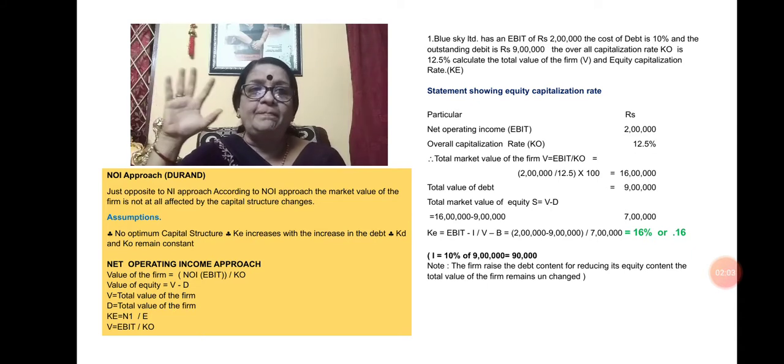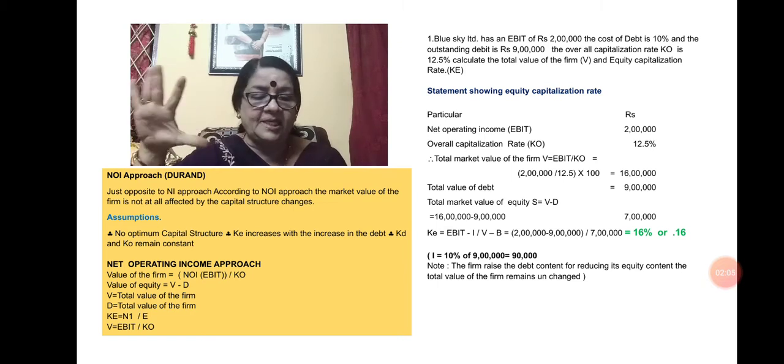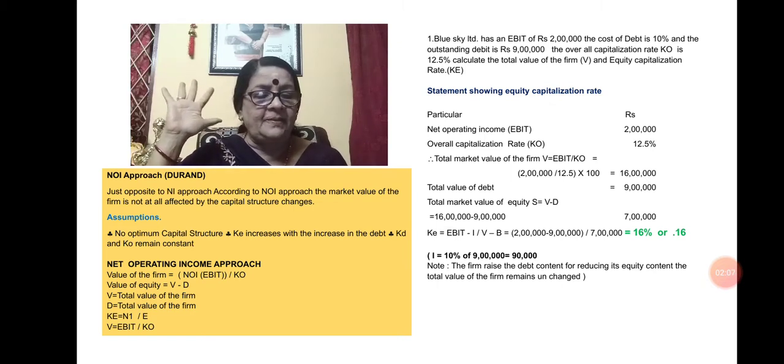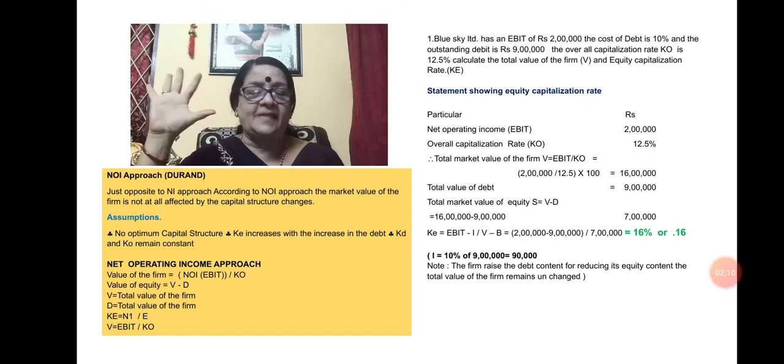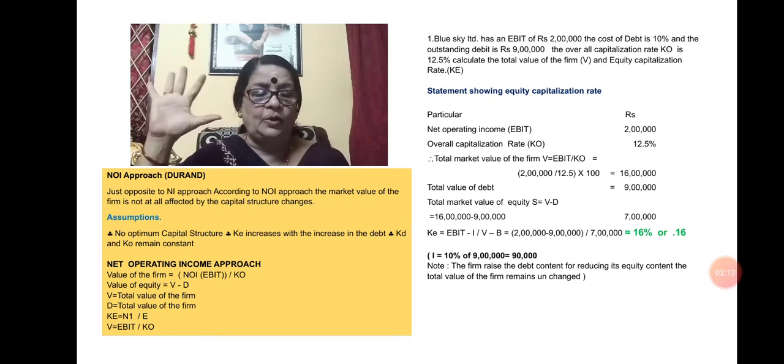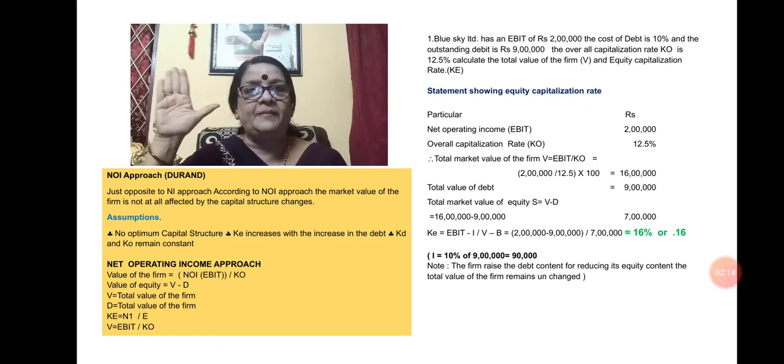While computing under this theory, the valuation is as follows. The total value of the firm is NOI divided by KO. NOI means EBIT, that is, earnings before interest and tax.